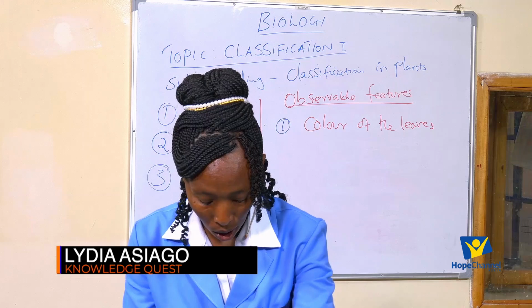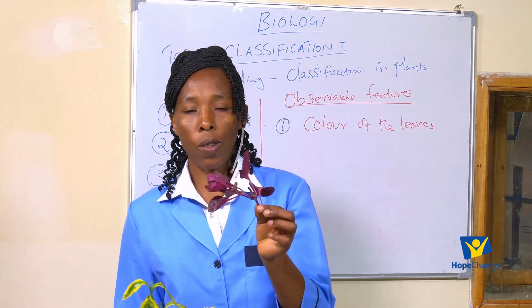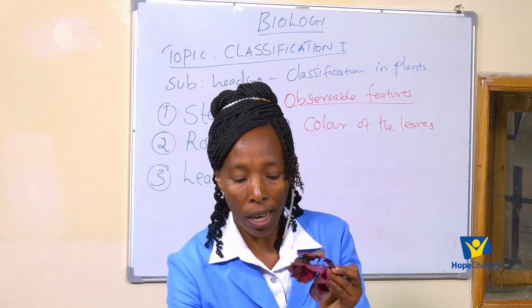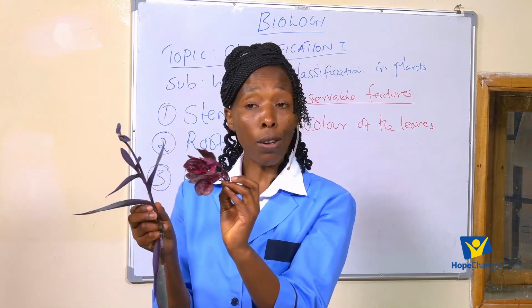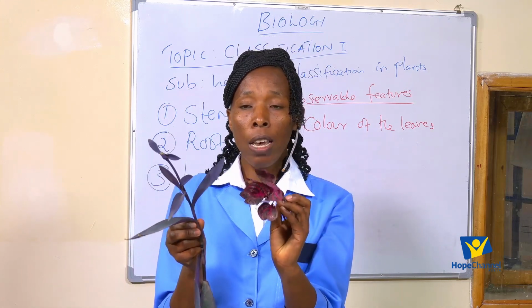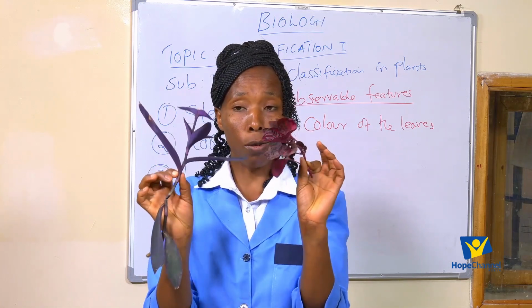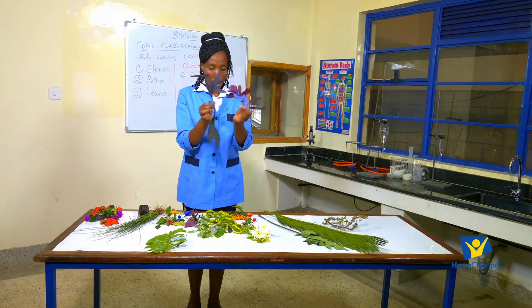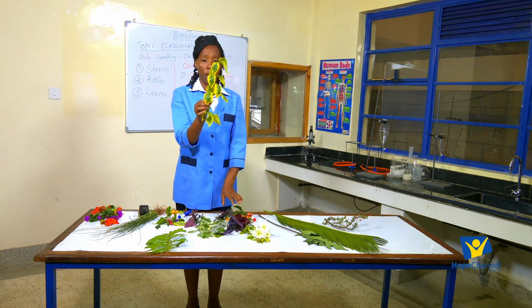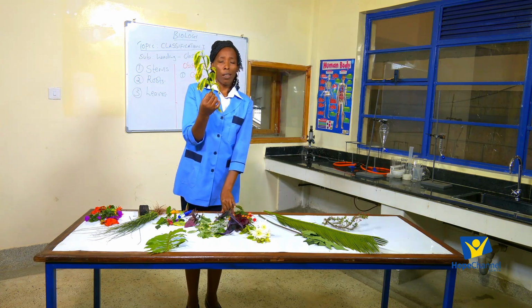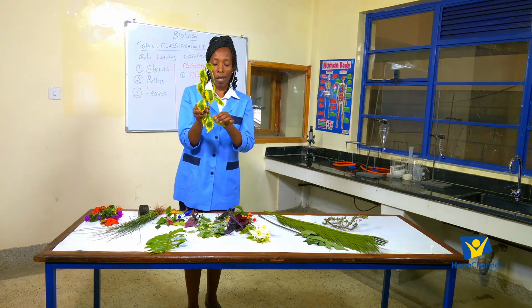So those are true. We are also left with this one. I don't know which color this is, student. Can you see that? If you look at the color of these leaves and the color of these leaves, they are totally different. Meaning, if I was to make groups of plants, I could say these are two different groups of plants. Then I'm left with another one here. Look at these leaves. Can you say this leaf is green? Which other color can you observe on this leaf?